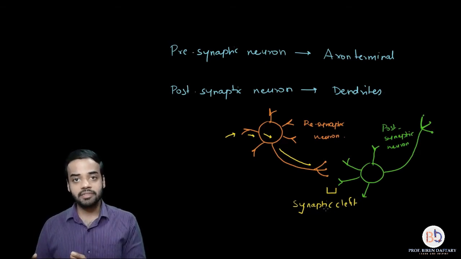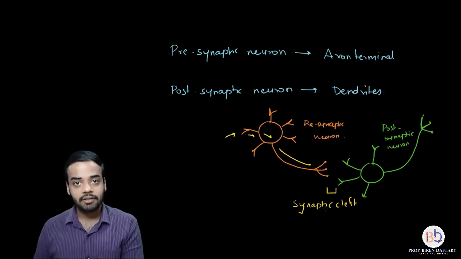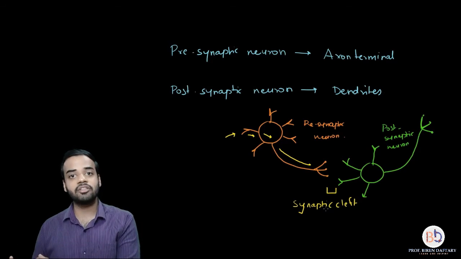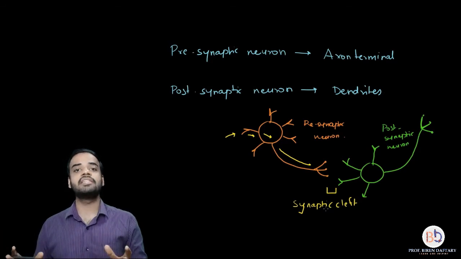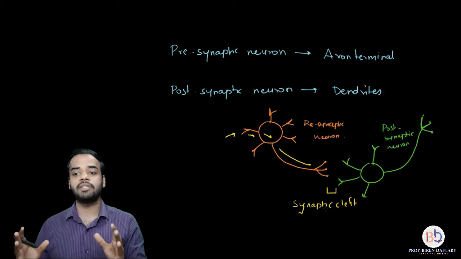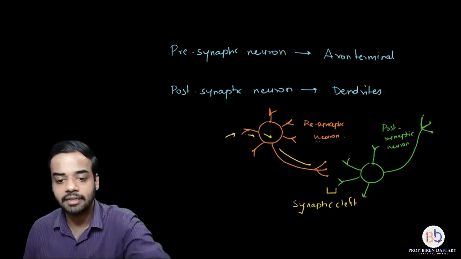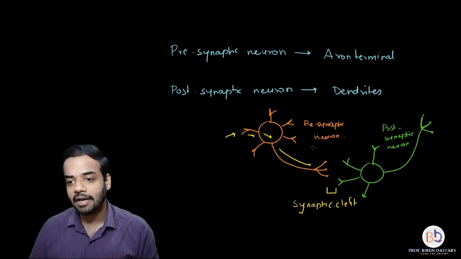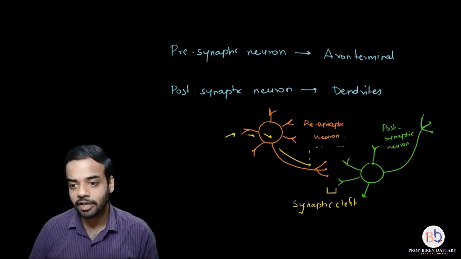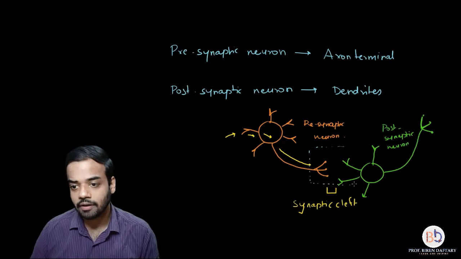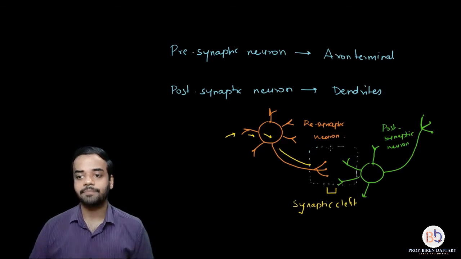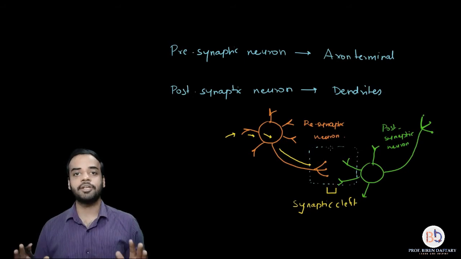So which are the components which form the synapse? The axon terminal of the presynaptic neuron, correct? Then there is a synaptic cleft, then the dendrites of the postsynaptic neuron. All these three components together will form the synapse. If you want me to highlight the area of the synapse, then using blue color, I can say that this square box which I have drawn, this is the area of the synapse. This is the area where synapse is occurring.